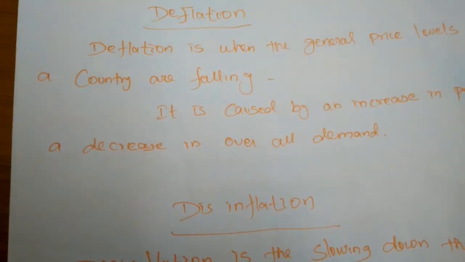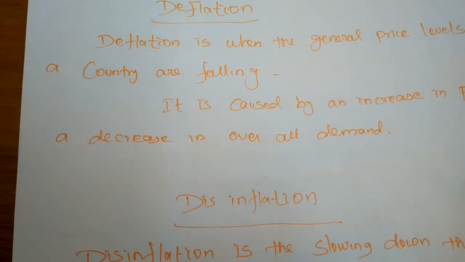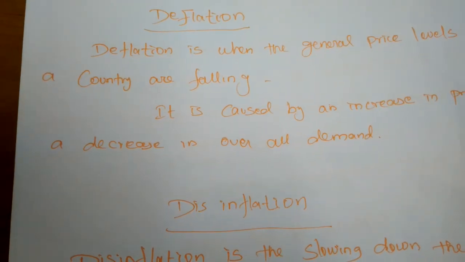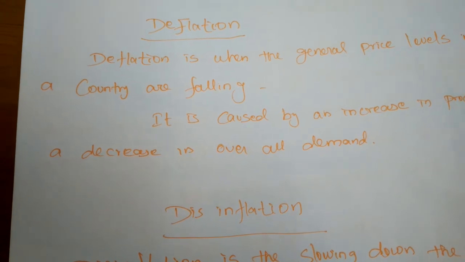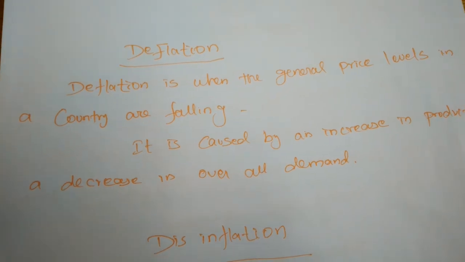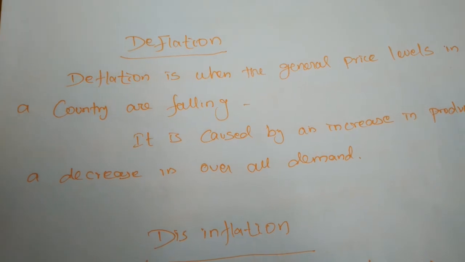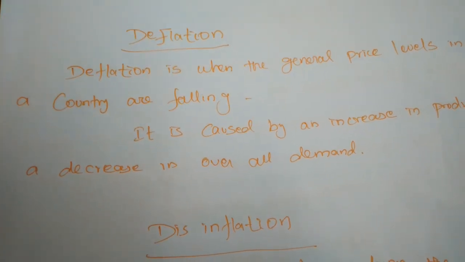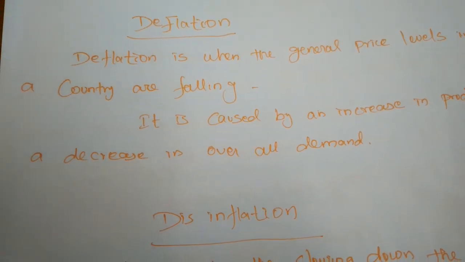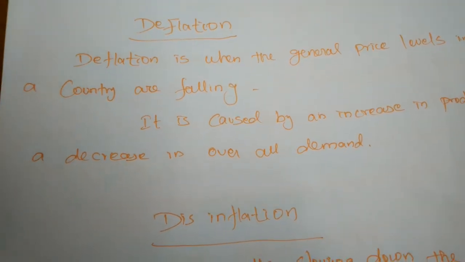So the essential features of deflation are falling prices, reduced money supply and unemployment. Just think yourself, if there is no employment opportunity and no money supply, what will happen? The demand for commodities will be reduced considerably, right? Automatically the price of the commodities also will be reduced. But even with low prices, the public will be unable to purchase the commodities, due to unemployment and low money supply.